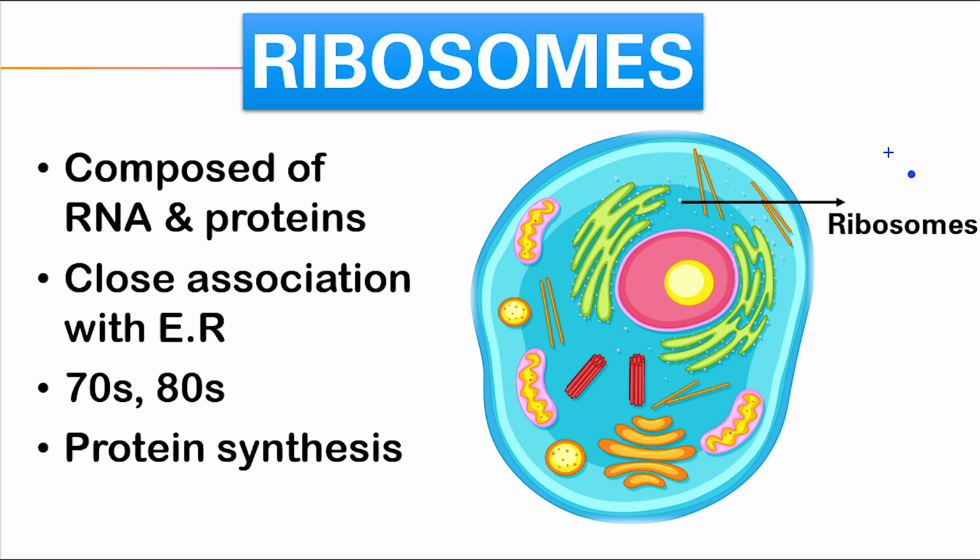70S and 80S ribosomes are composed of two subunits. The subunits of 80S ribosomes are 60S and 40S. The subunits of 70S ribosomes are 50S and 30S. The primary function of the ribosomes is protein synthesis.